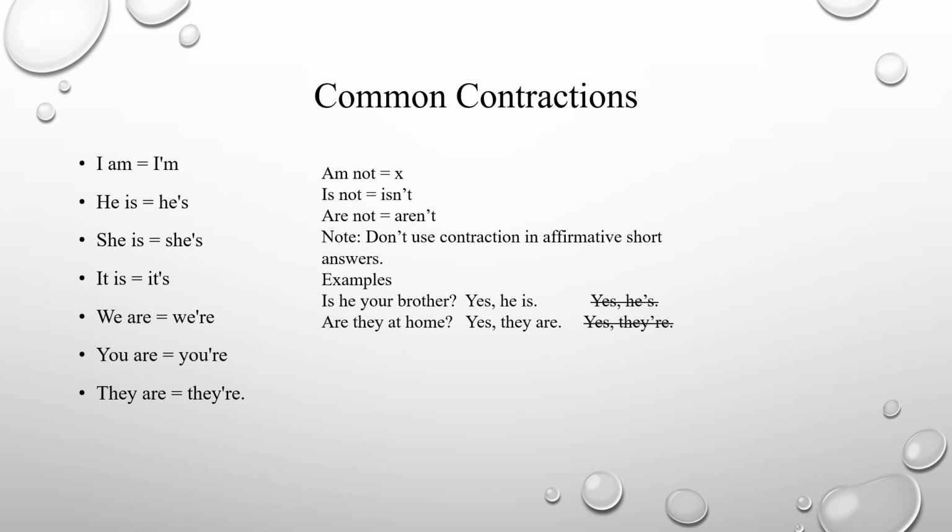For example, if you have I am, the short form will be I'm. I am, I'm. He is, he's. She is, she's. It is, it's. We are, we're. You are, you're. They are, they're. These were contractions with the subject: I'm, he's, she's, it's, we're, you're, they're.